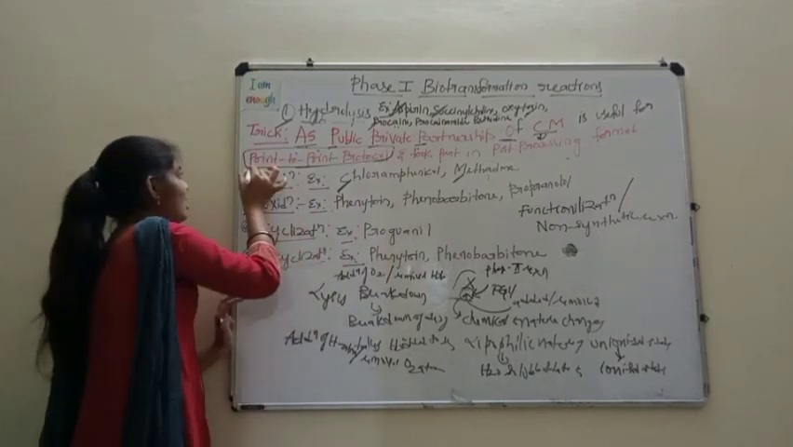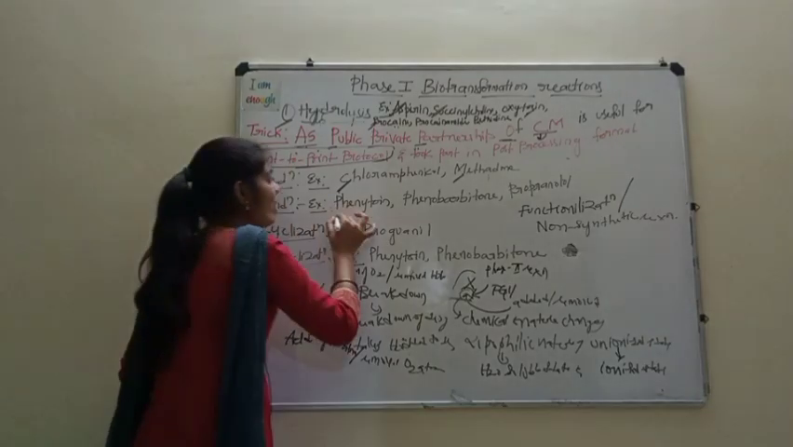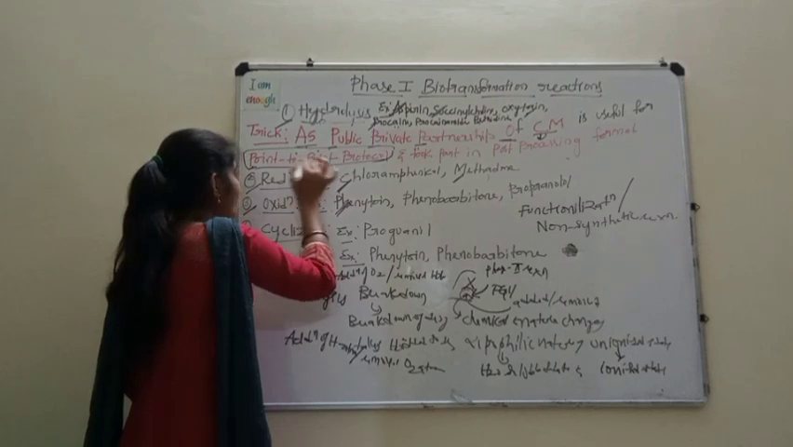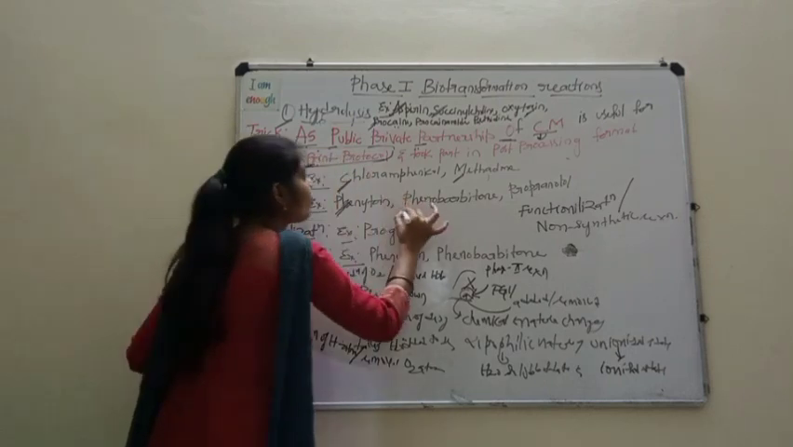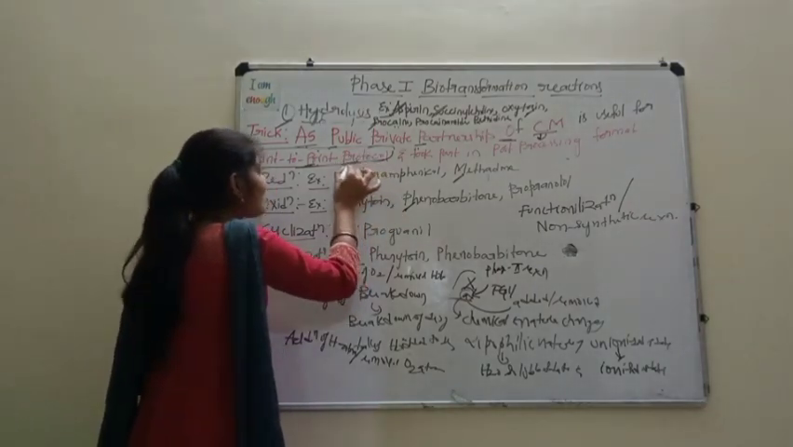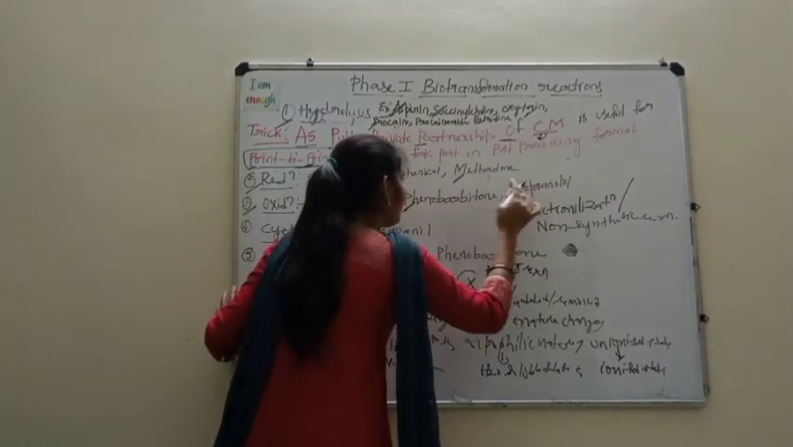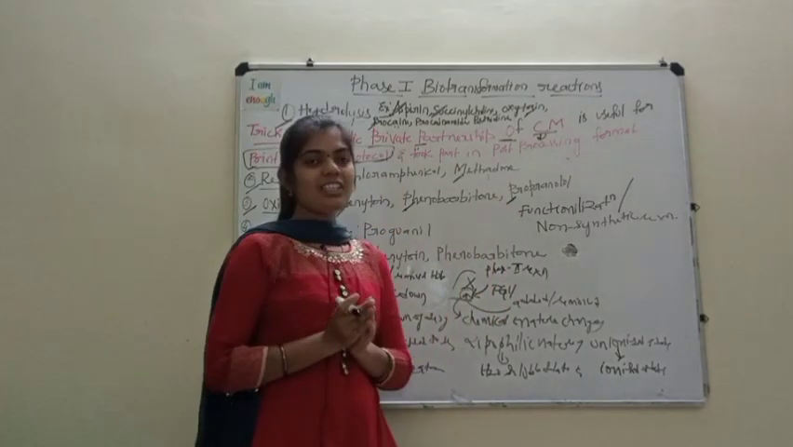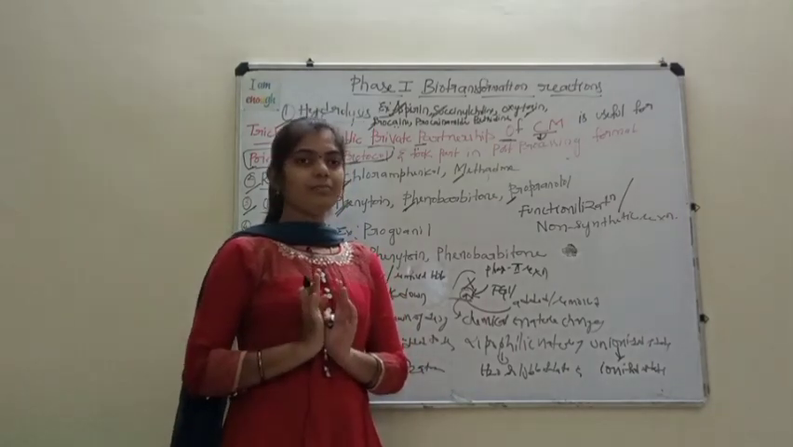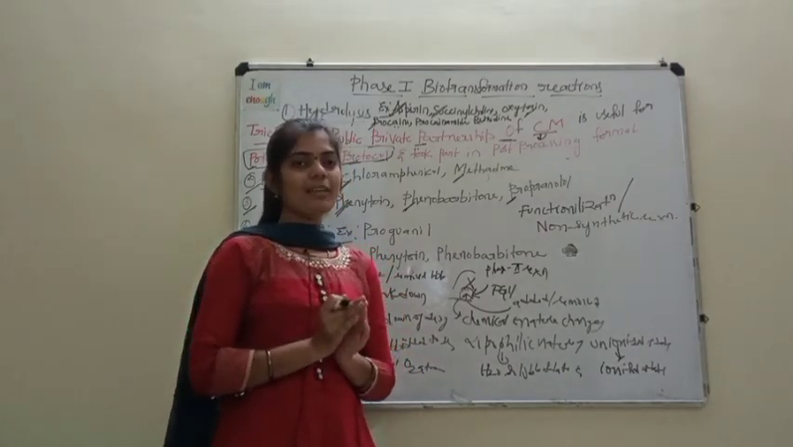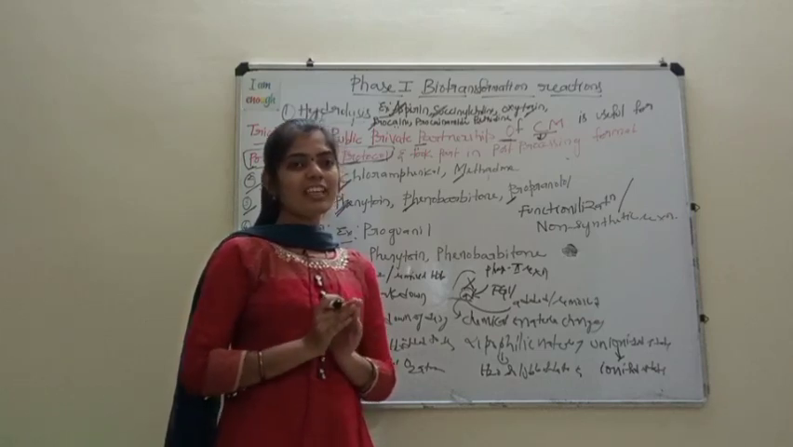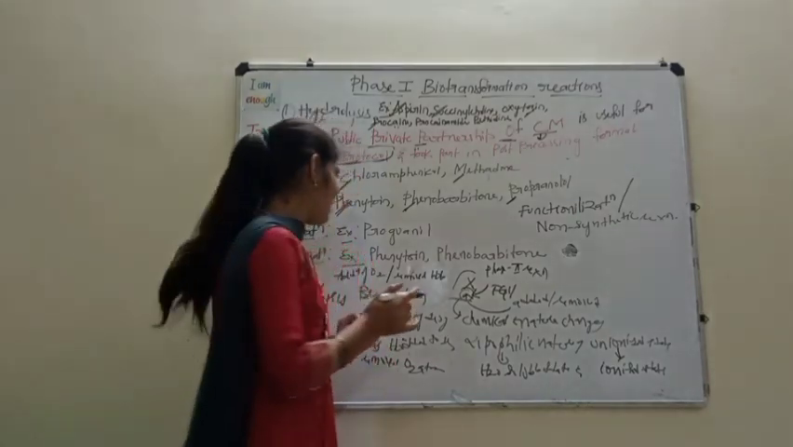In this, the initial letter P means phenytoin. Next, point, P means phenobarbital. Protocol, Pro means propranolol. The examples of oxidation reaction are phenytoin, phenobarbital and propranolol. So till now we have completed 3 types of phase 1 reaction. Next, coming to the fourth type of phase 1 reaction, that is cyclization.